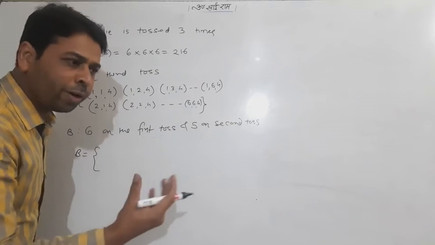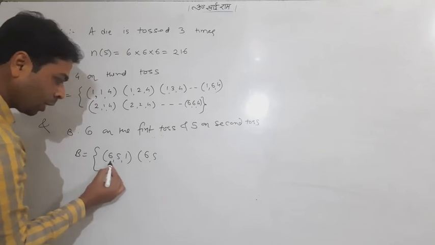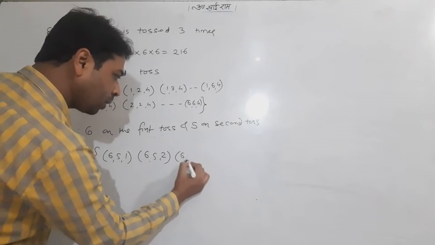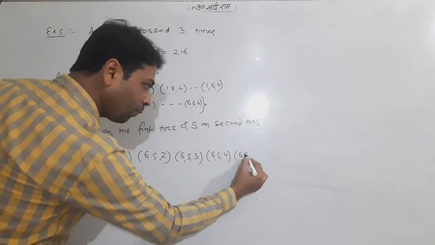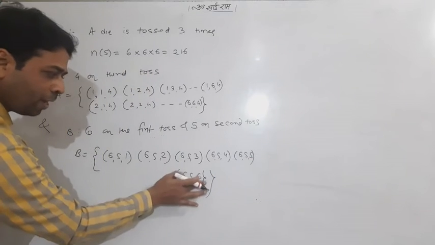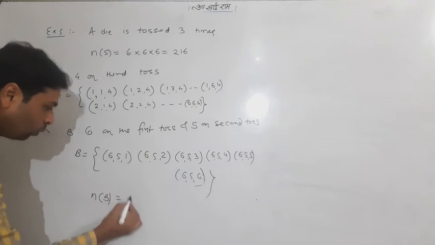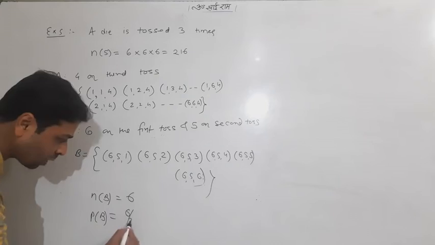So very definite: 6,5,1; 6,5,2; 6,5,3; 6,5,4; 6,5,5 and 6,5,6. Very simple. So we have 6 elements in that, and the probability of B is also 6 by 216.